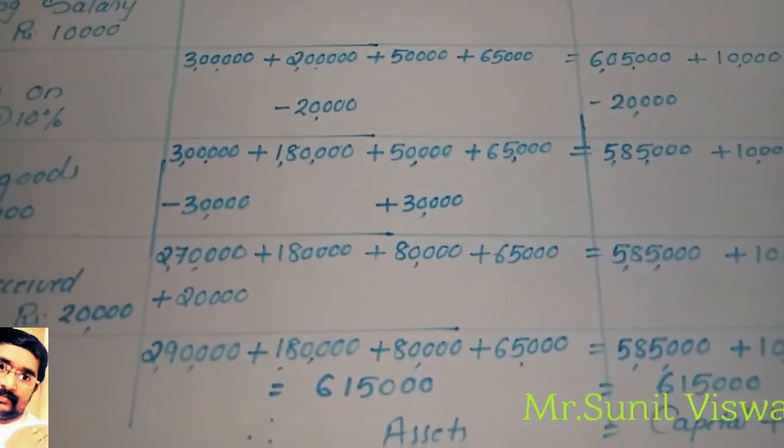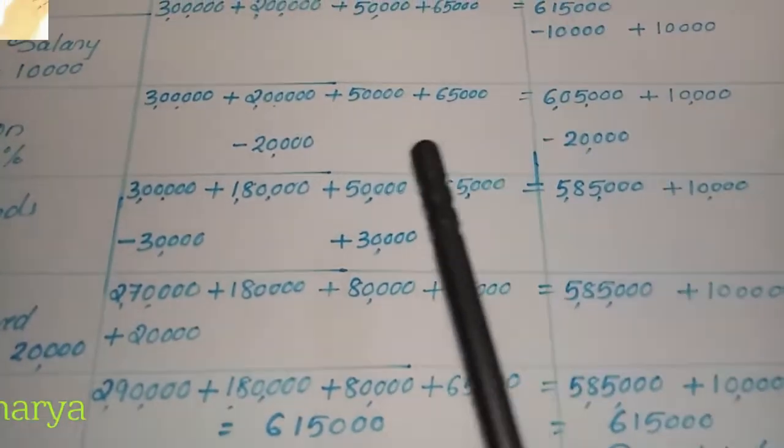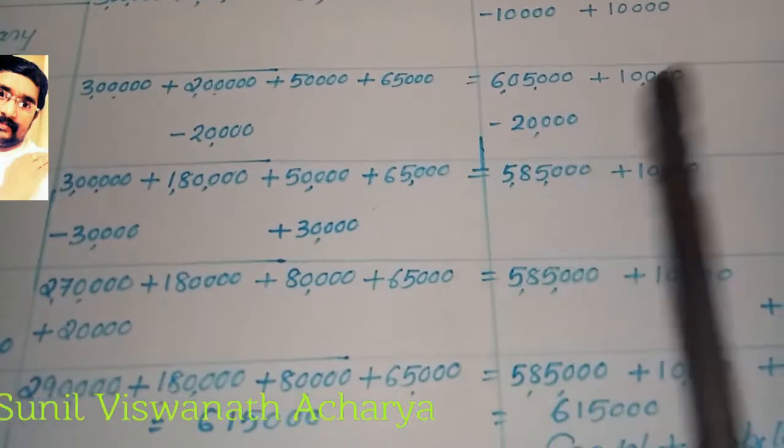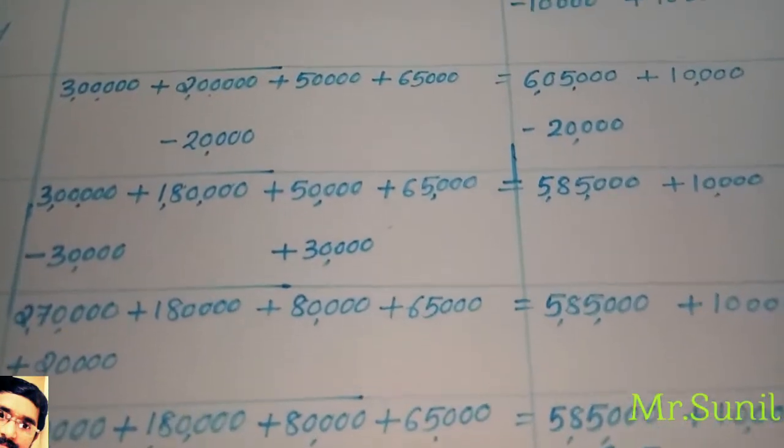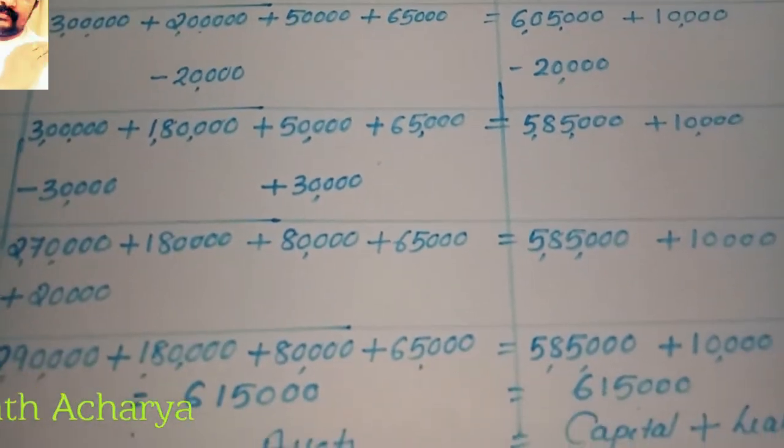If you want to find the mistake, after every transaction you should check whether both sides are equal or not. Don't wait until the last to check. Every transaction you have to check whether it is equal or not.